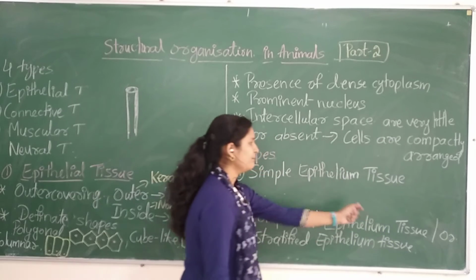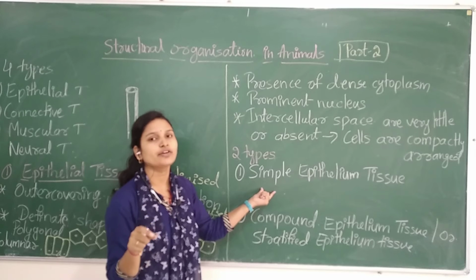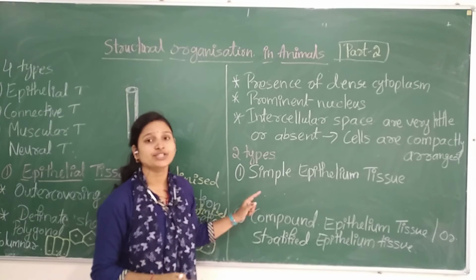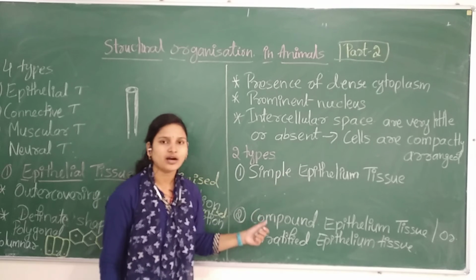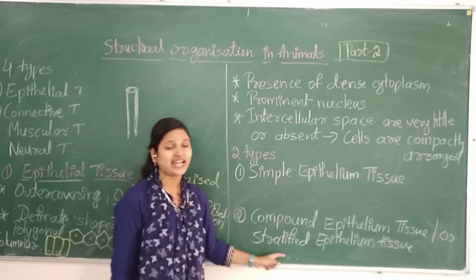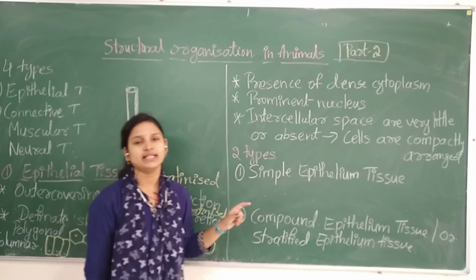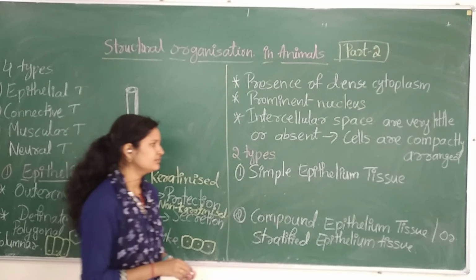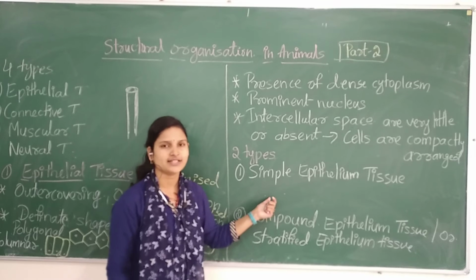So based on the layers of cells, they are divided into two types. First one is simple epithelium tissue, second one is compound epithelium tissue, also called stratified epithelium tissue. So what do you mean by simple epithelium tissue? As the name itself tells, it's very simple.